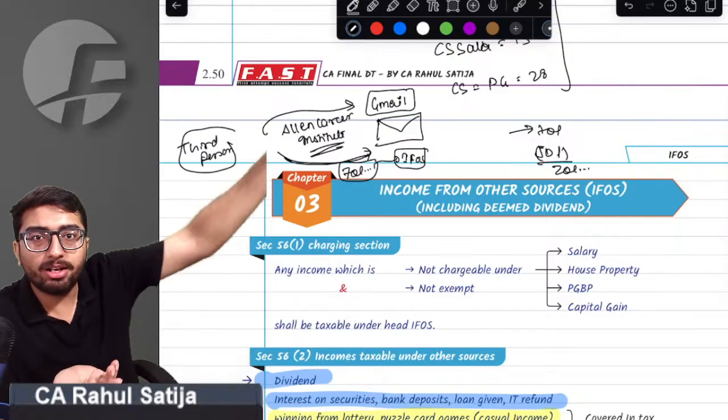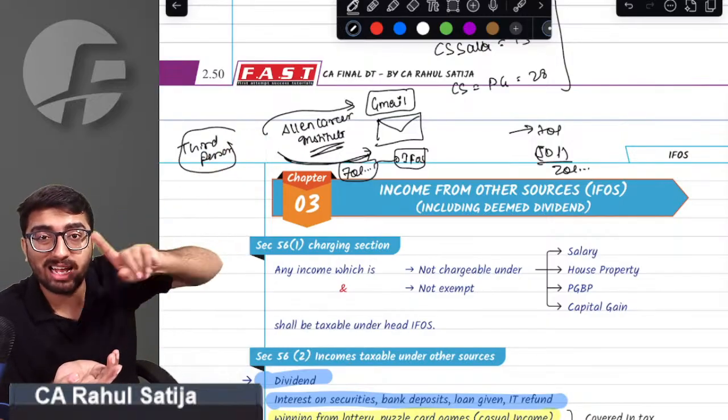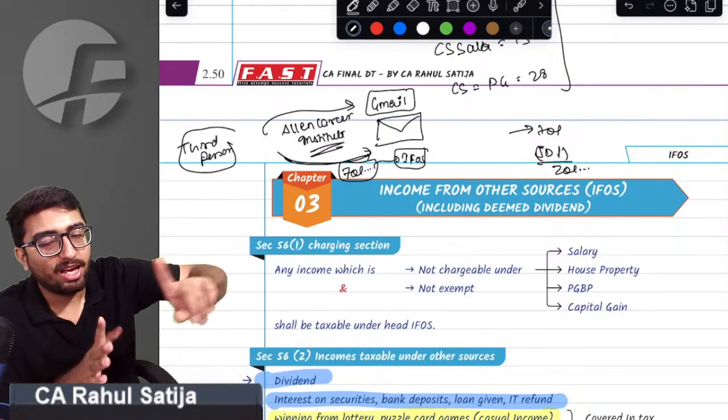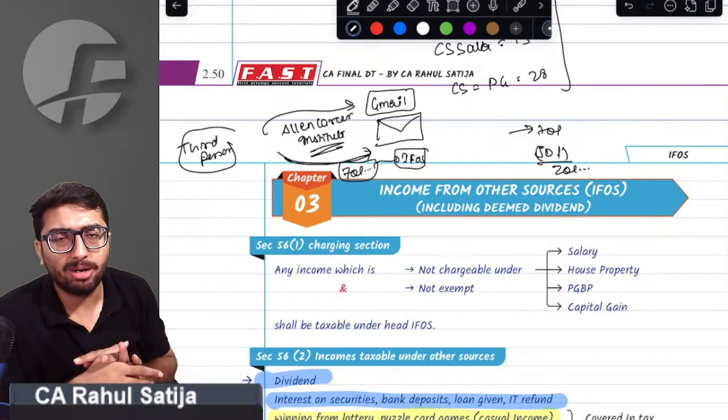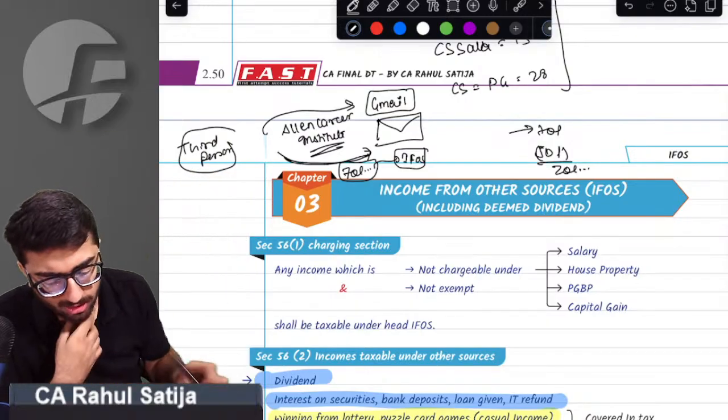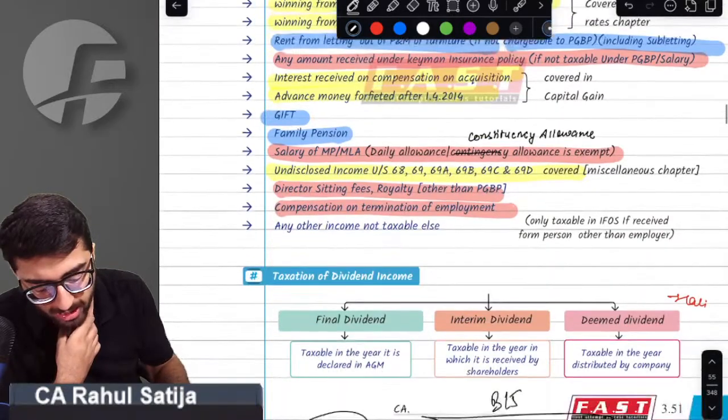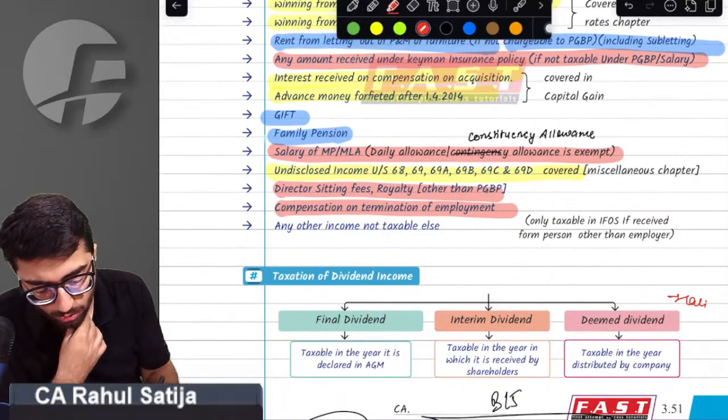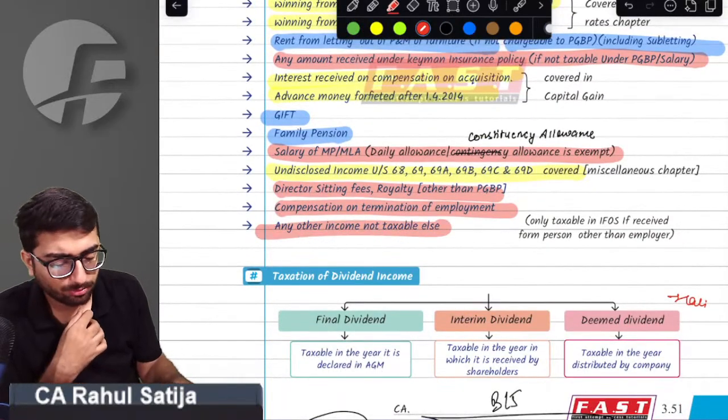We have an employer-employee relationship, therefore it will be taxable under salary. But if such sum is paid by a third party, then it will be taxable under IFOS. We do not have more depth than this, so I'm highlighting it in red.